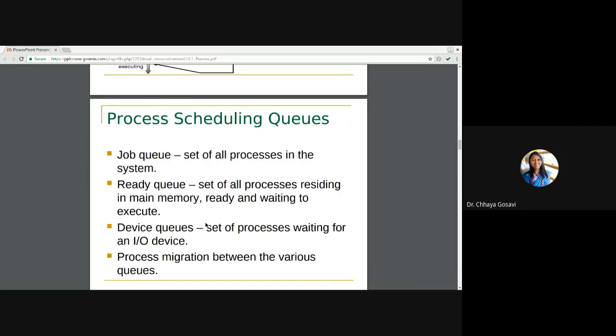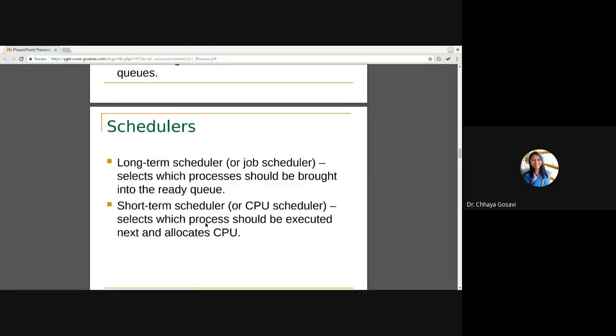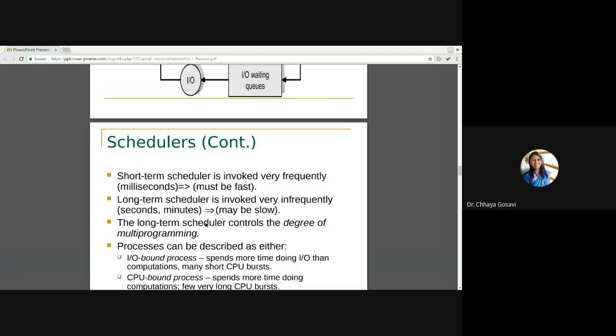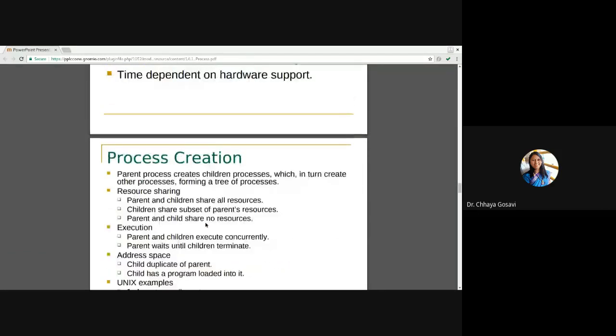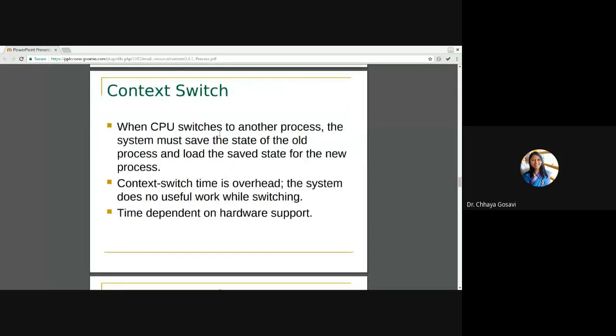We have seen the contents of the process control block, then different queues, then different types of schedulers, and context switch. When the CPU switches to another process, the system must save the state of the old process and load the saved state for the new process. This is called context switch.